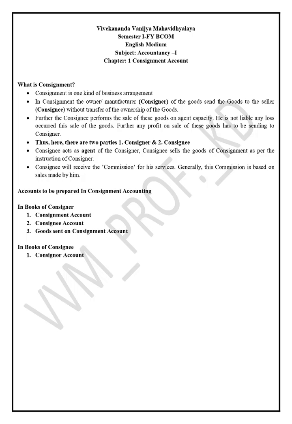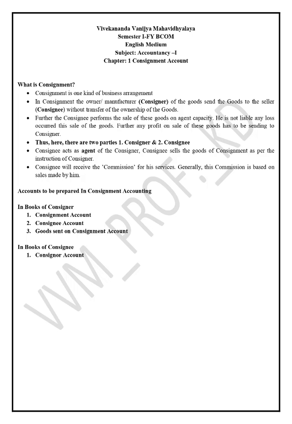Understand one thing, there are two parties: consigner, the owner of the goods; second party, consignee, the receiver or the seller who actually sells the goods to the customers. Third thing, there will be no transfer of ownership.